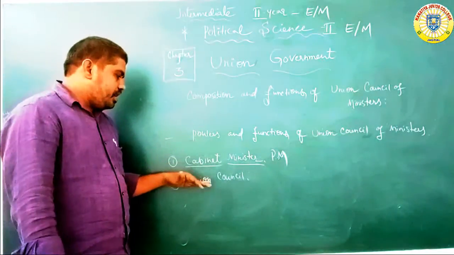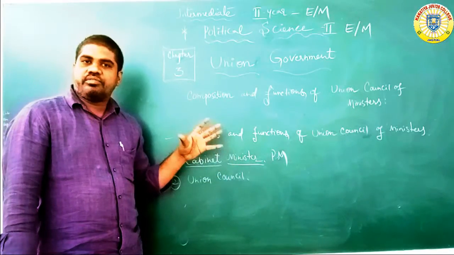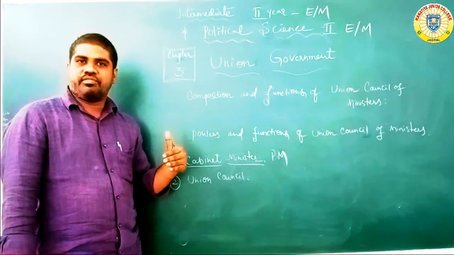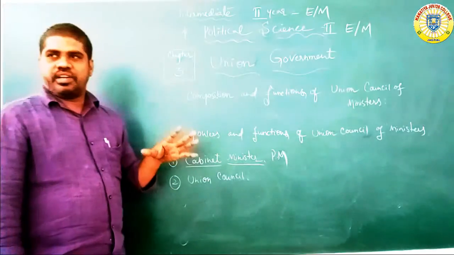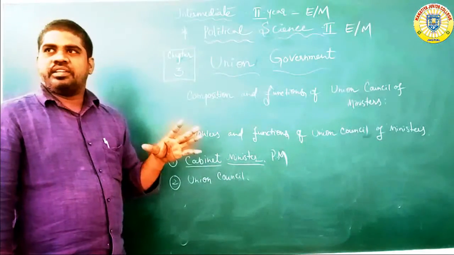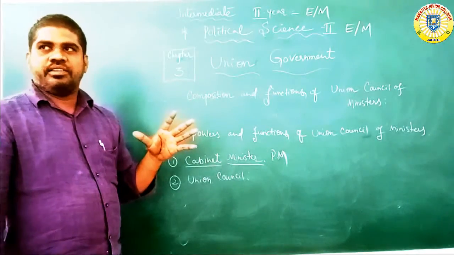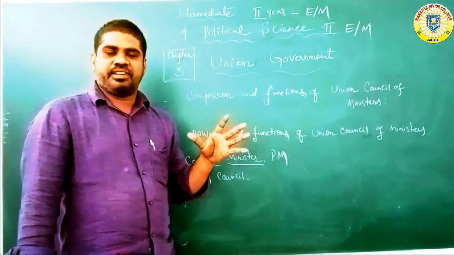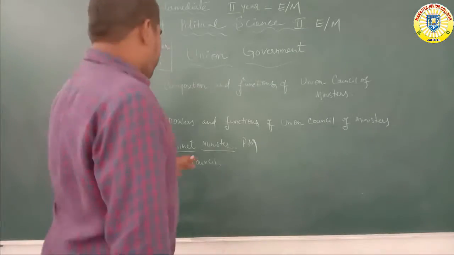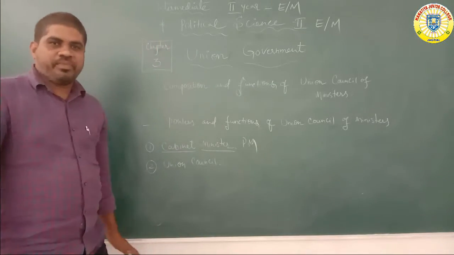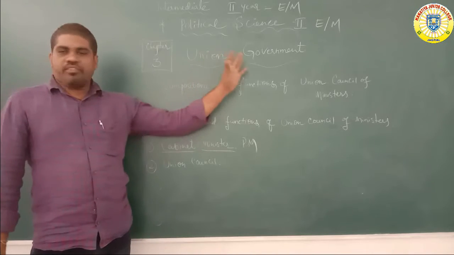Next, the Union Council is vice versa, like the State Council. There are two types of system here. The Union Council is mainly discussed as a system of these countries. Okay, cabinet ministers, composition and functions of the Council of Ministers.